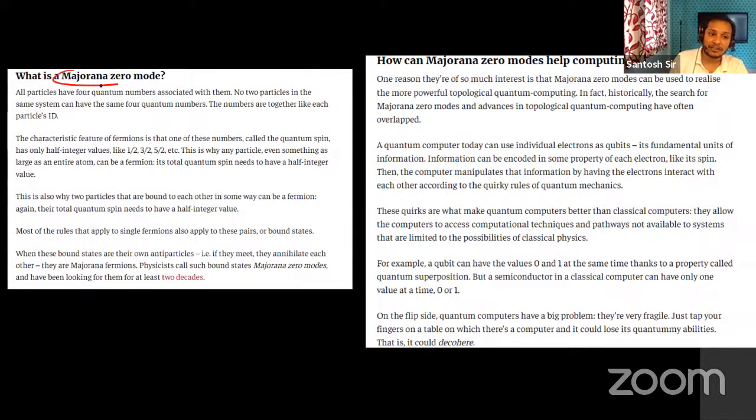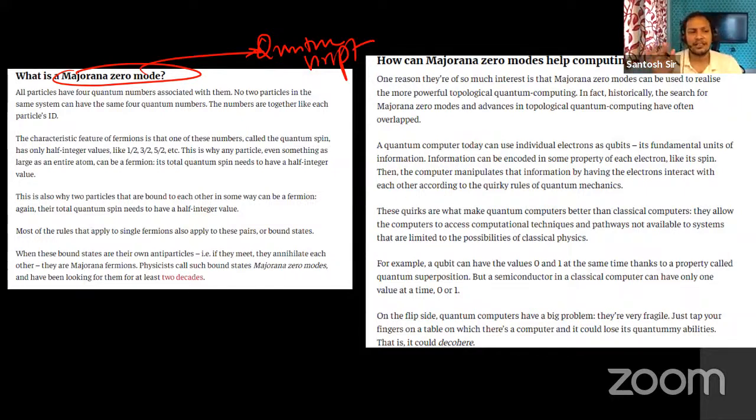Next, Majorana zero mode. Guys, what is it related to? Quantum computers. No need to go deeper, they will just ask simply: Majorana zero mode is related to what? It is related to quantum computers. Very important. This Majorana zero mode is used for computing.